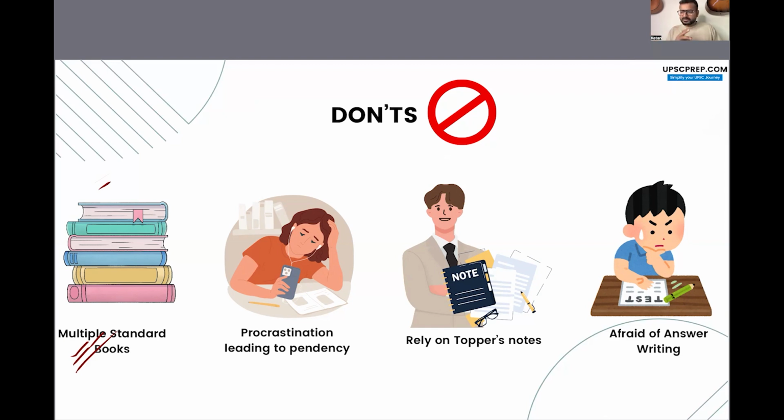So if you consult different standard books, that will only be leading to duplication of efforts. Same चीज तुम 4 जगह से पढ़ोगे और you'll get confused also, right? So that is why initially, while picking up a standard book, you have to be very smart and pick one standard book and then stick to it, right?